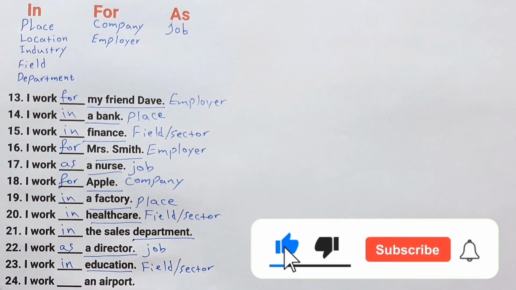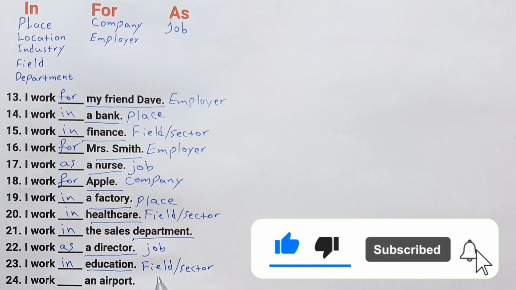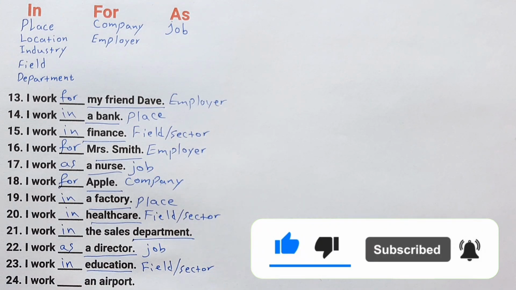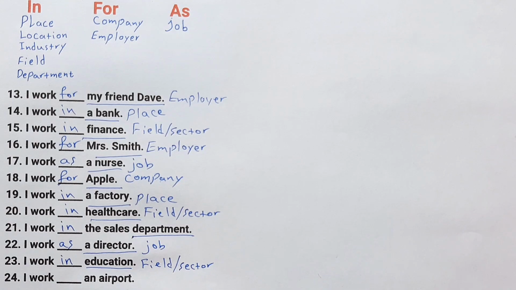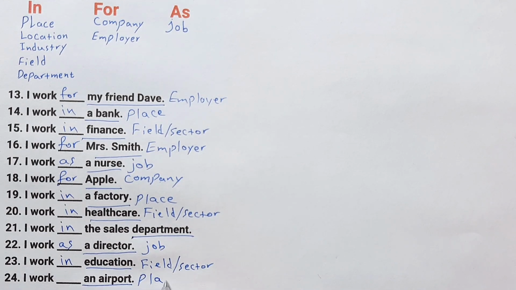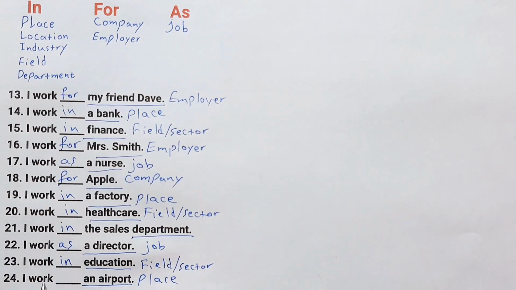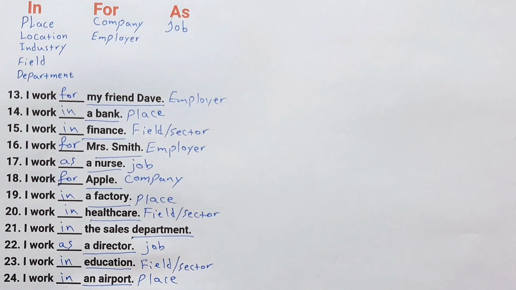I work in education. Number 24. I work blank an airport. We know that an airport is a place to work. And for the name of place, we must use in. I work in an airport.